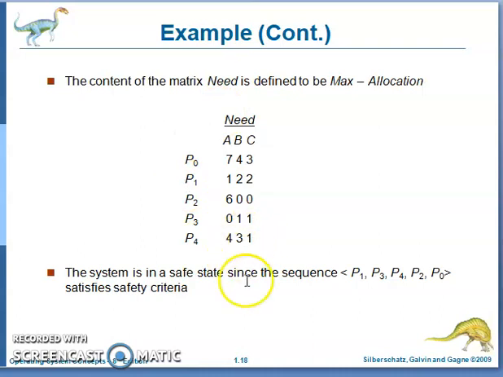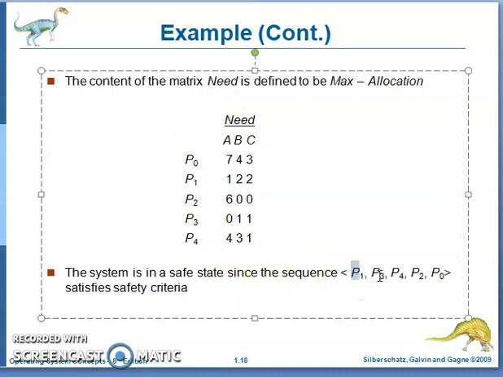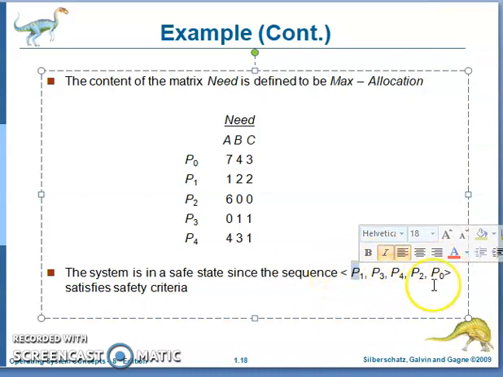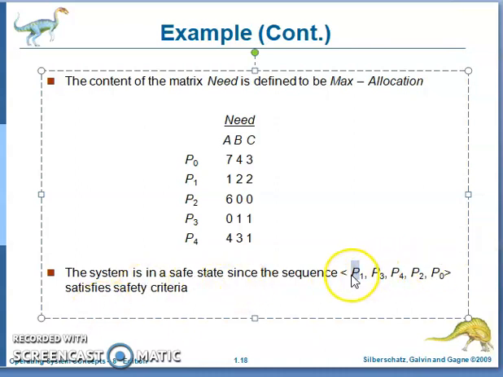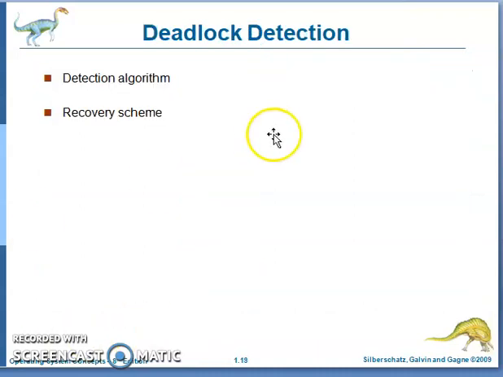By implementing the Banker's algorithm, you will get the sequence. First of all, P1 will complete, then P3, P4, P2 and P0. If all processes' finish values are true, then your system is safe. If at least one process's finish value is false, then your system is not safe.